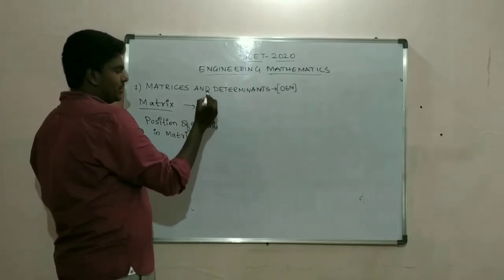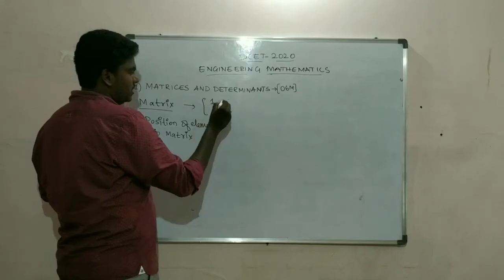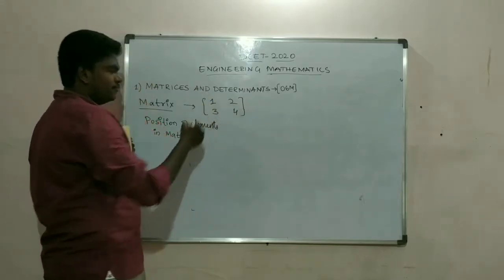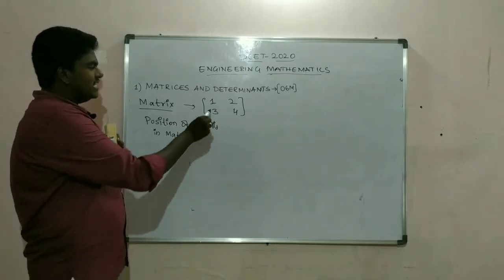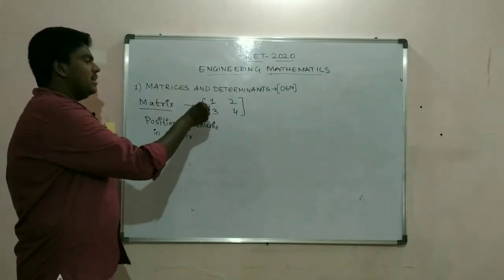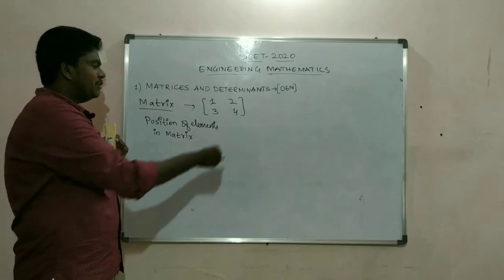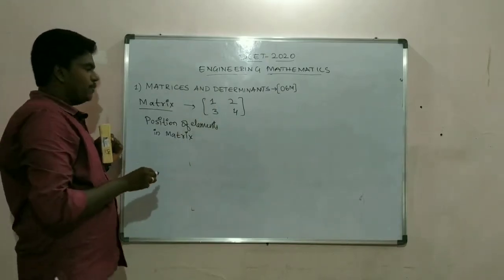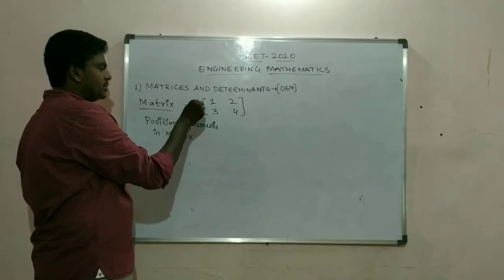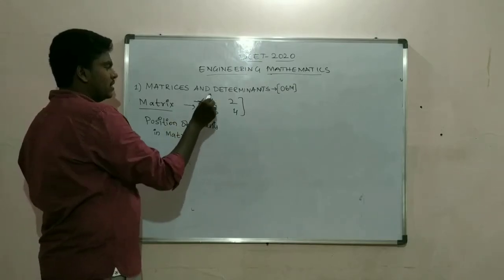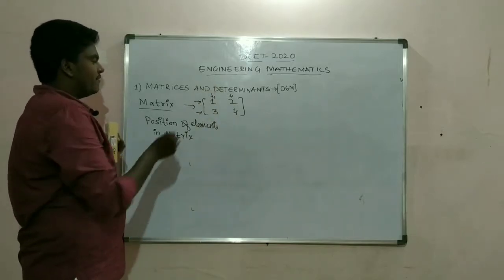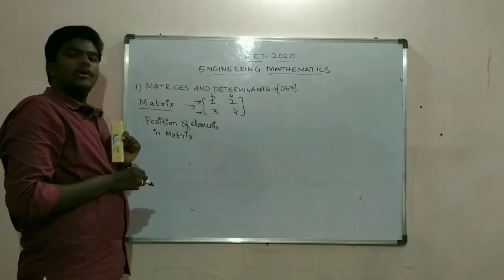So it might be something like this: 1, 2, 3 and 4. Every number has a different position in the respective matrix. So this is the first row, this is the second row, this is the first column, this is the second column. So we have 2 rows and 2 columns.